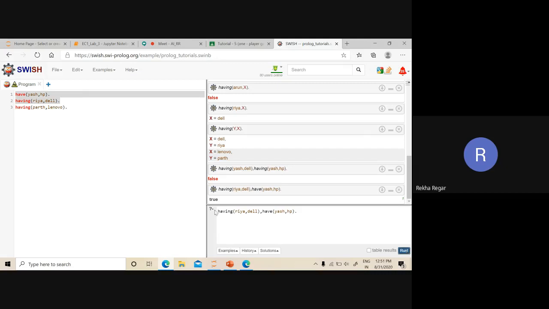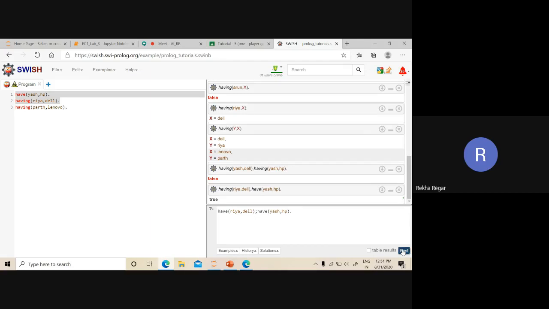So here you can see with the comma we get the connective, and we can do the AND operation between these two. And suppose I want to perform the OR operation. The OR operation is performed by the semicolon. This is the first proposition and this is the second proposition, and between these two I take the OR connective.